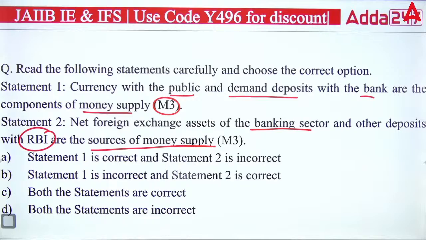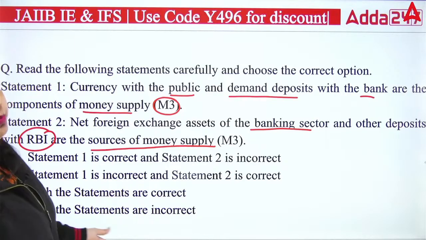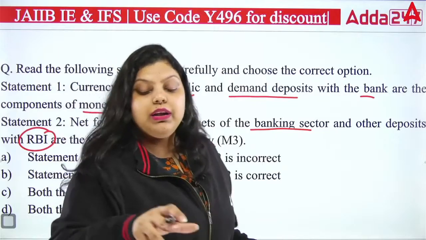Statement 1 and 2. Which is correct? Which statement is correct here? So if we talk about statement 1, it is saying that the currency with the public and demand deposit is the component of your M3.